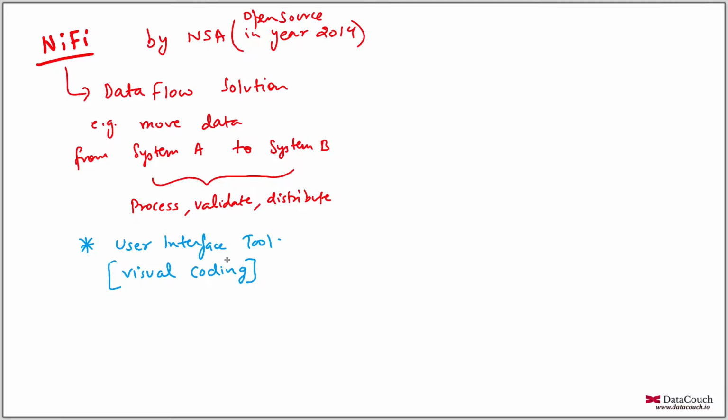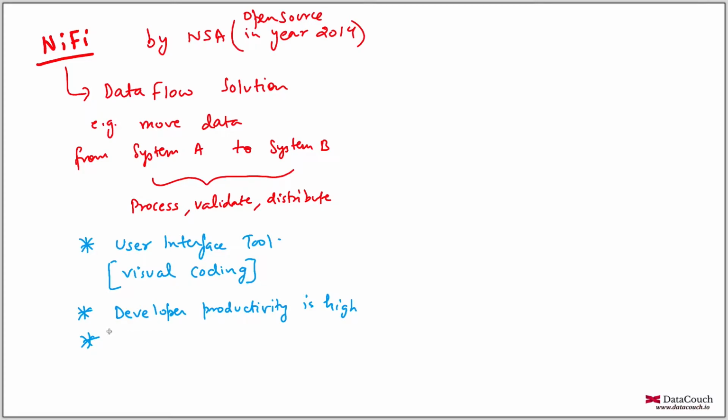It's very helpful when it comes to developer productivity. It's visual coding, so developer productivity is high here because you are not writing code, so you are working at a higher level. Developer productivity is much higher than with other conventional tools for doing this data movement and data processing.